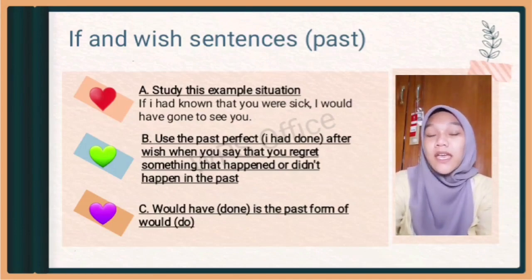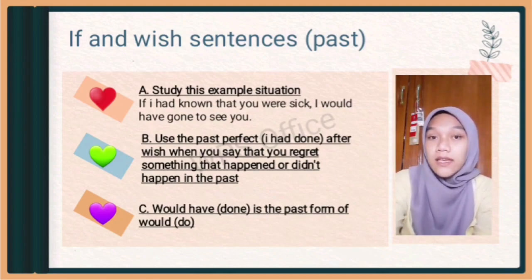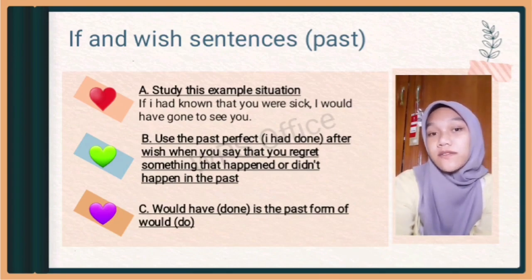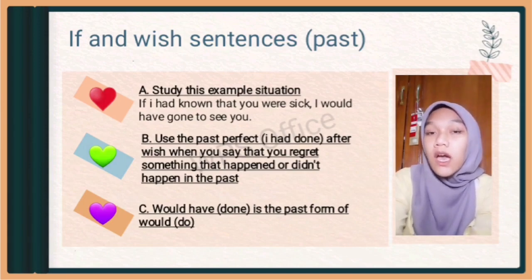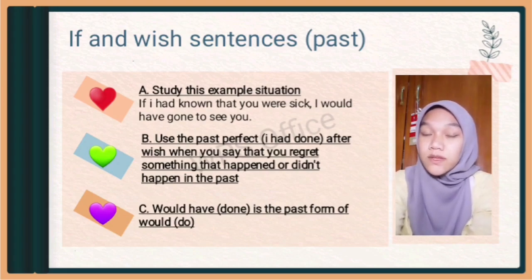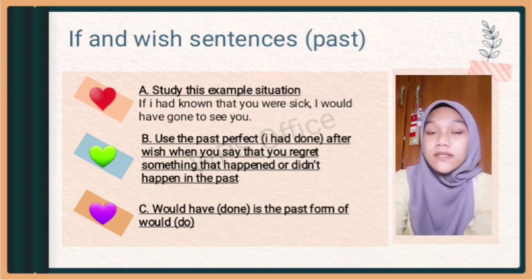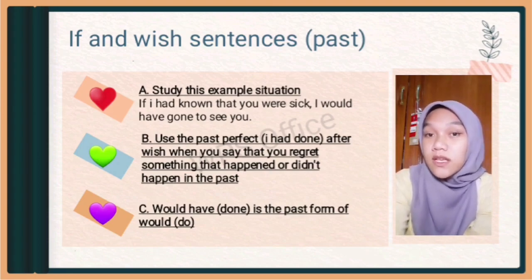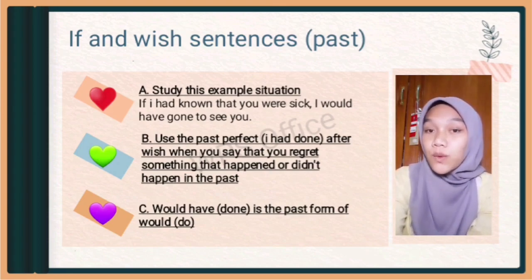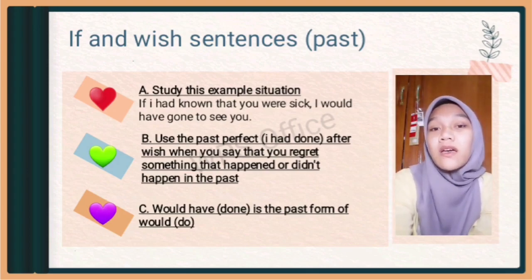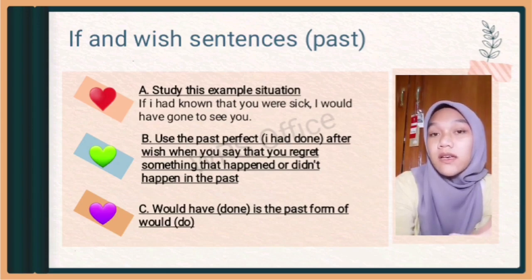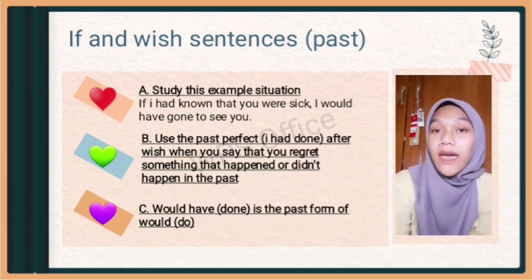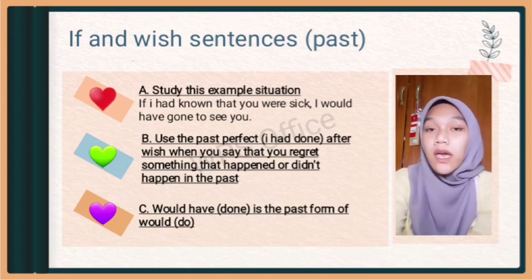Next, part 3. If and wish sentences. That is part A. Study this example situation. For example, if I had known that you were sick, I would have gone to see you. The real situation was that he didn't know she was sick, so he said, if I had known, blah blah blah. When you are talking about the past, you use the past perfect. I had done, or I had been, or I had known, and etc.